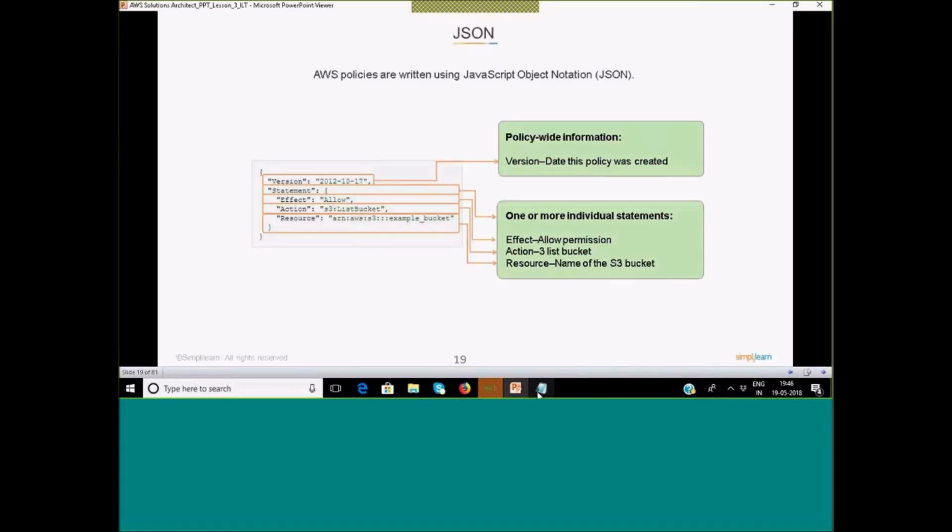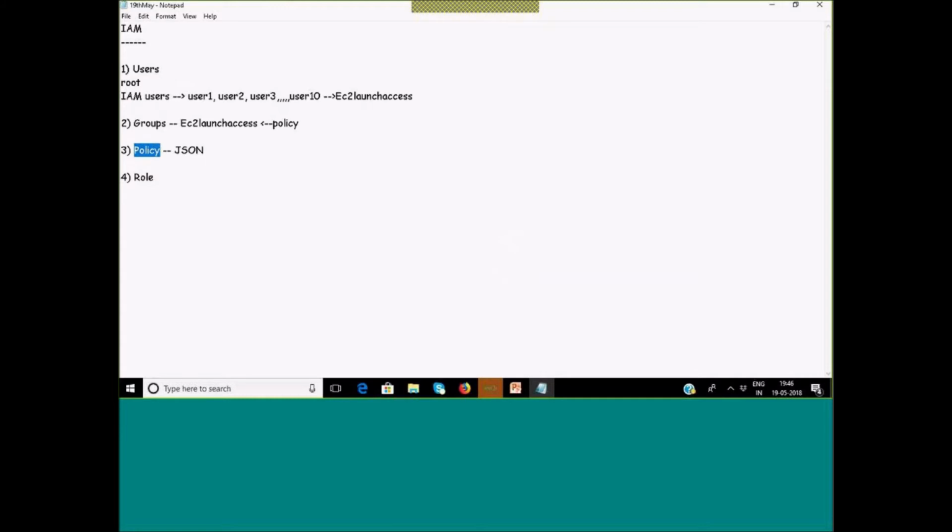I'm going back to this one. See, mainly what is required: I want to assign some rights to my users, because a default user doesn't have any rights. I will showcase this in a short while. We will create a user and not attach any policy, and let's see what rights the user has. So default user will not have any rights, but if I want to assign a right, I have different ways to do that, Rajiv.